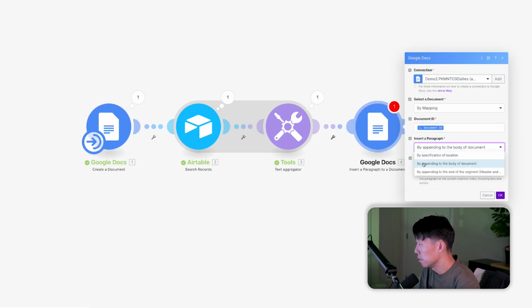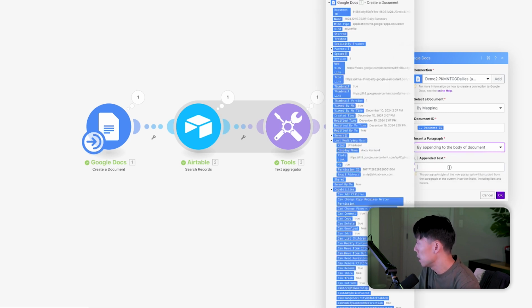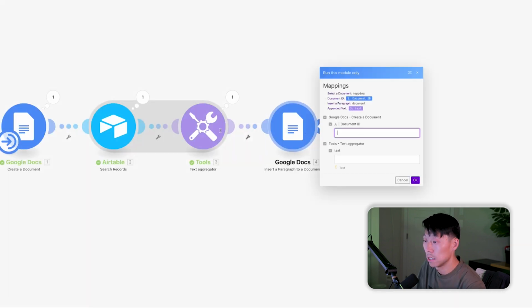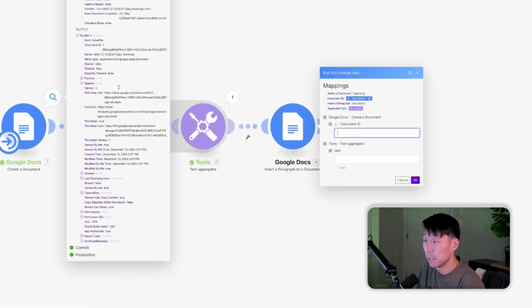We're just going to append to the body of the document. We're not going to do anything fancier here. And the text that we're appending is the text that we just aggregated in module 3. Hit OK. If we run this, it's going to ask for the document ID, which we created here.